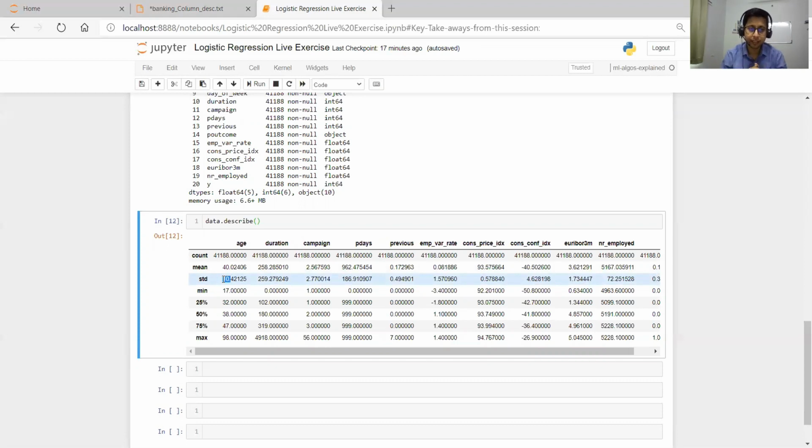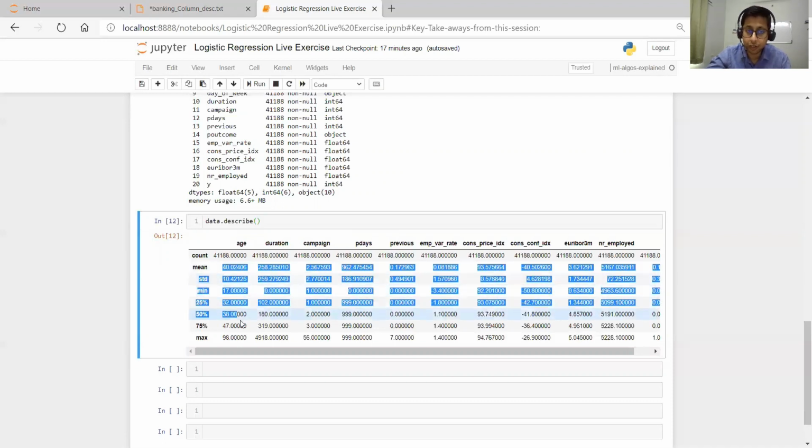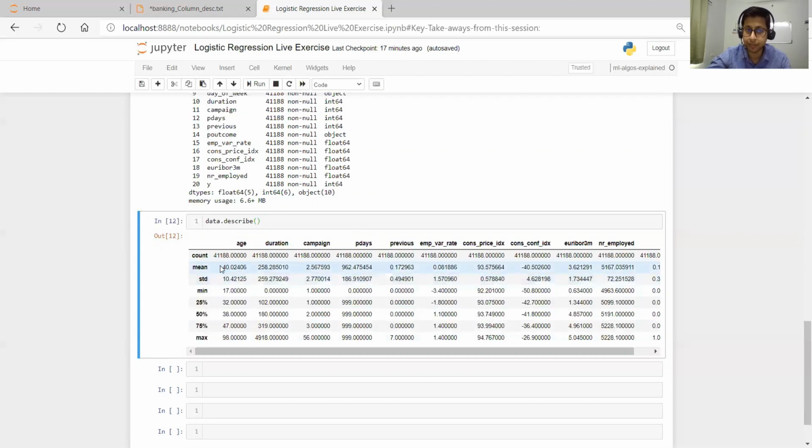So the standard deviation is telling, on average, how much variance there is in your data set with respect to the mean point. Then the minimum age is 17, then the 25th percentile is 32, then the 50th percentile, the 75th percentile, and the max age. We have a 98-year-old person also. So these are the statistical terminologies. I hope you have covered your statistical concepts, as these all come from that. That's why understanding statistical concepts is very important.